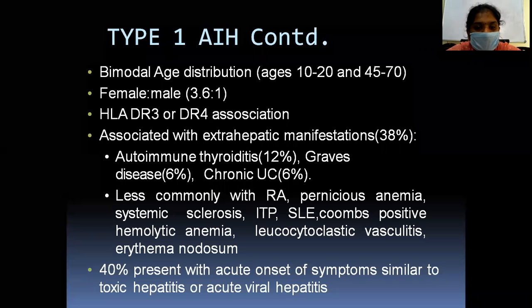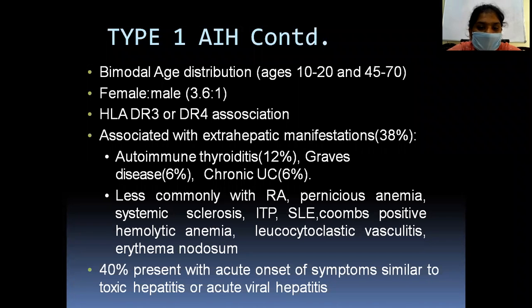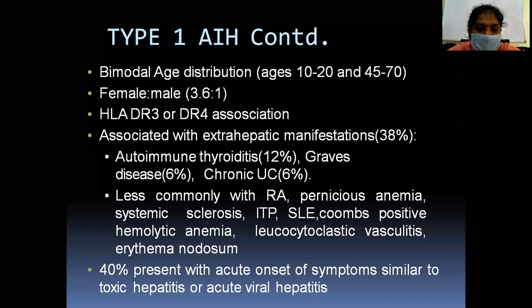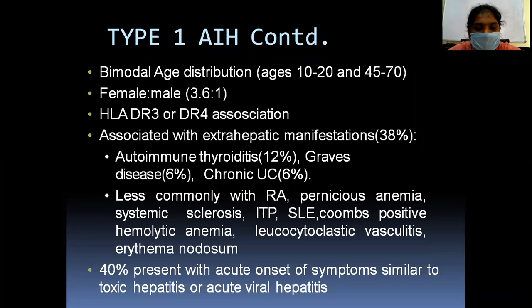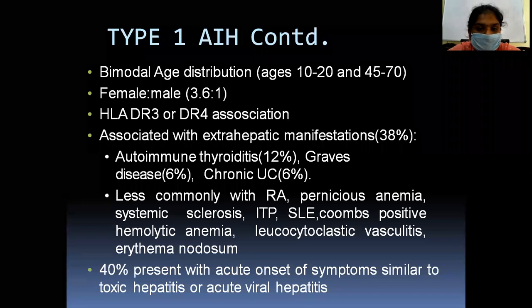HLA DR3 or DR4 association, with other extrahepatic manifestations like autoimmune thyroiditis, Graves' disease, chronic ulcerative colitis, and less commonly rheumatoid arthritis, systemic sclerosis, ITP, SLE, hemolytic anemia, and so on. 40% present with the acute onset of symptoms similar to that of toxic hepatitis or acute viral hepatitis.